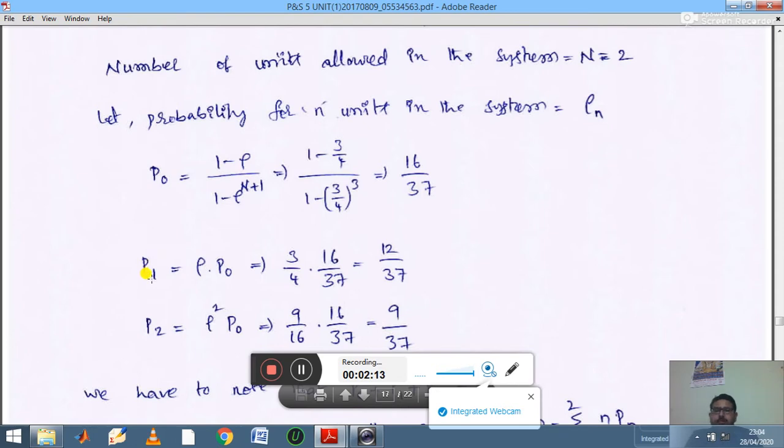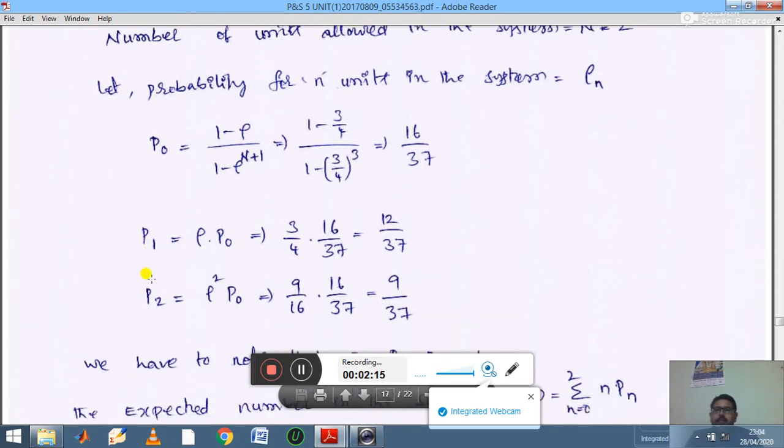Then go for P1 in a similar way. In the main formula, you just replace n is equal to 0, you are getting P naught. If n is equal to 1, then you are getting rho into P naught, n is equal to 2, rho square into P naught. So here the P1 value is rho into P naught. The rho value you know, P naught you calculated, 16 by 37.